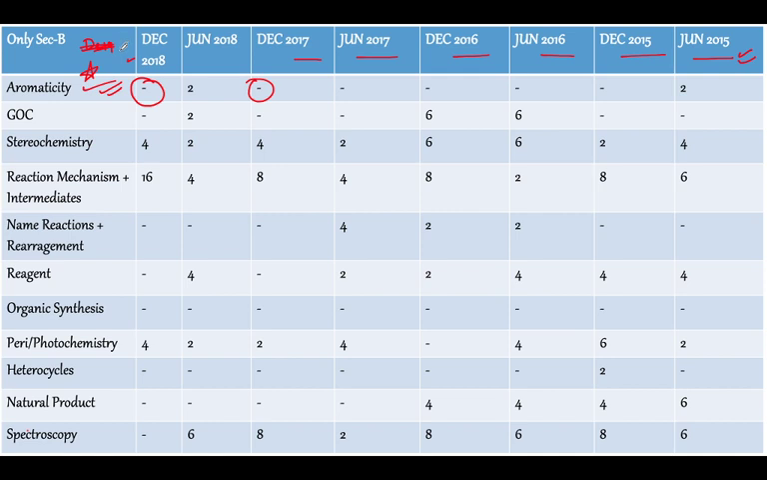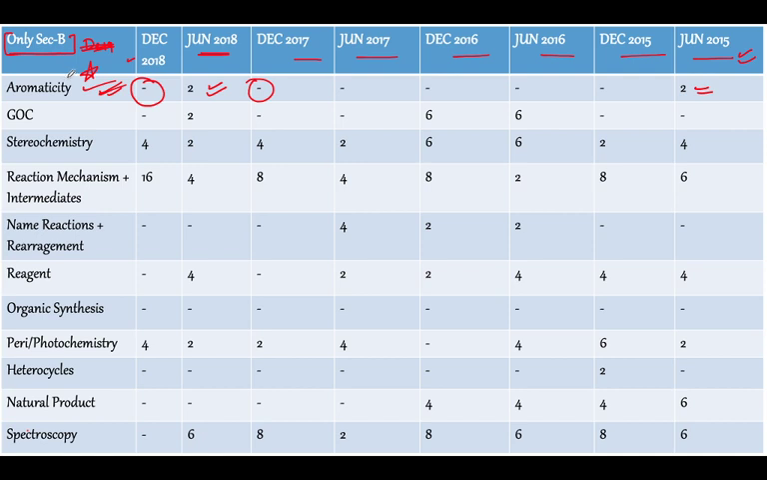Moving on to aromaticity, the question is only 1 mark. One question for 2 marks is asked in June 2018 and June 2015 as well. We are only talking about section B questions in this slide, and in the next slide we will be talking about our section C questions.